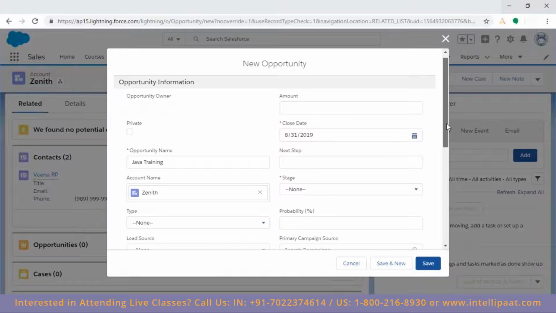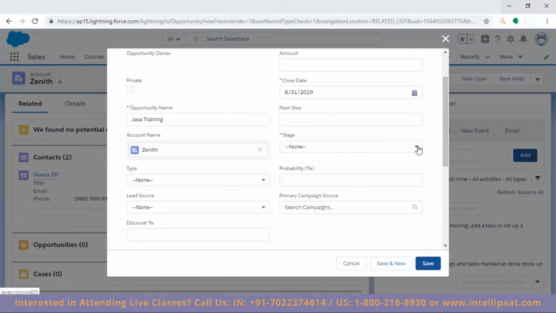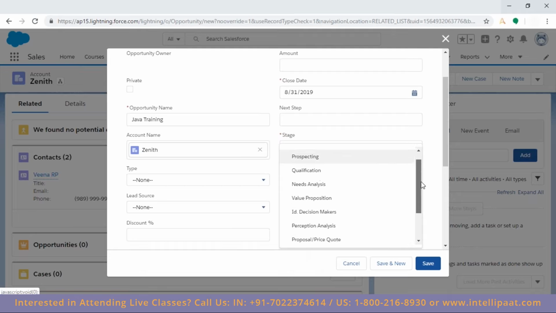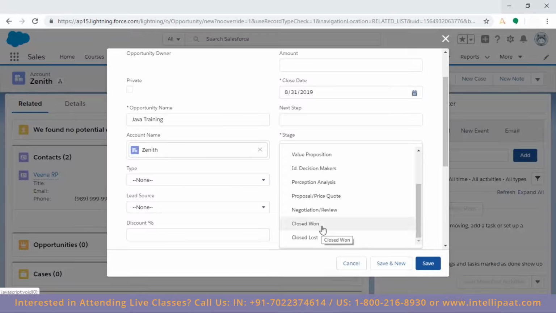Then remember earlier, the other day we were taking the example of deal cracking. So we have different stages. We are calling it a sales process. This is the process. Here the field name is stage. So what is the sales stage? Prospecting, qualification, need analysis, proposition, decision maker, then perception analysis, and then towards the end, either you're closed won or closed lost. And this list is again editable.